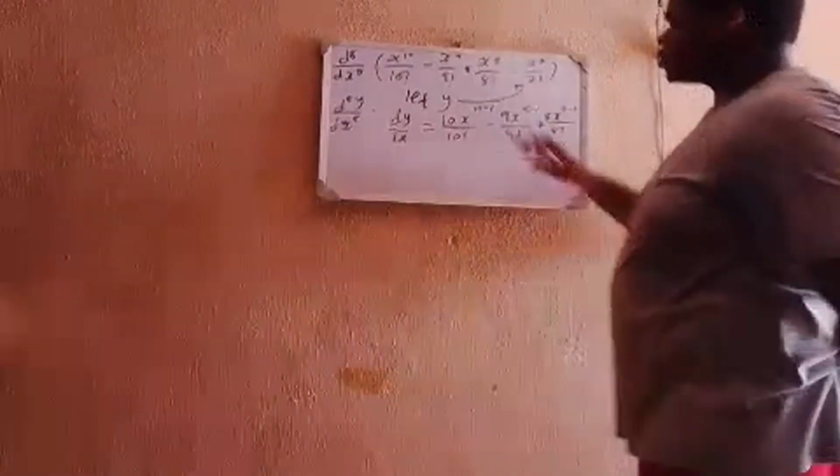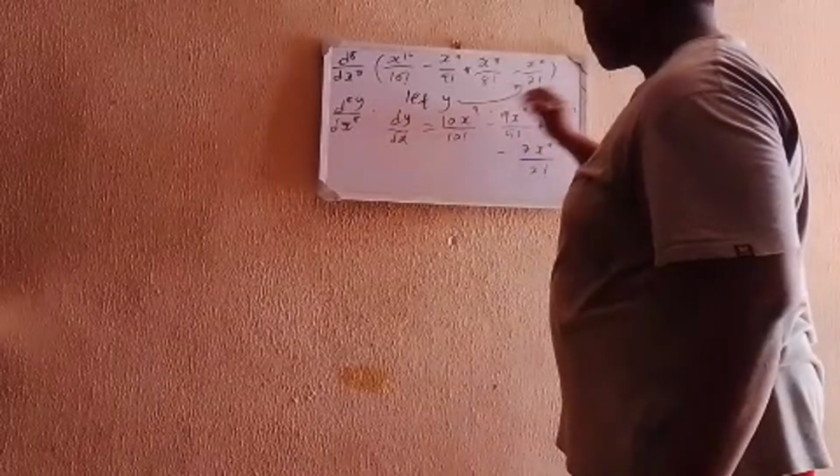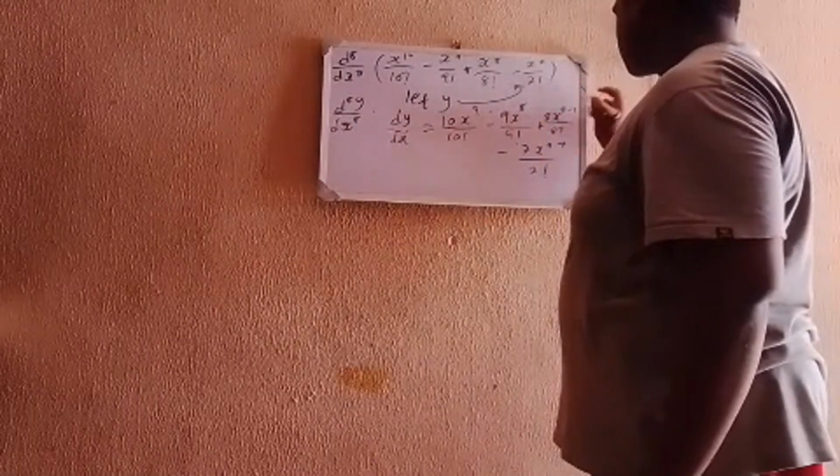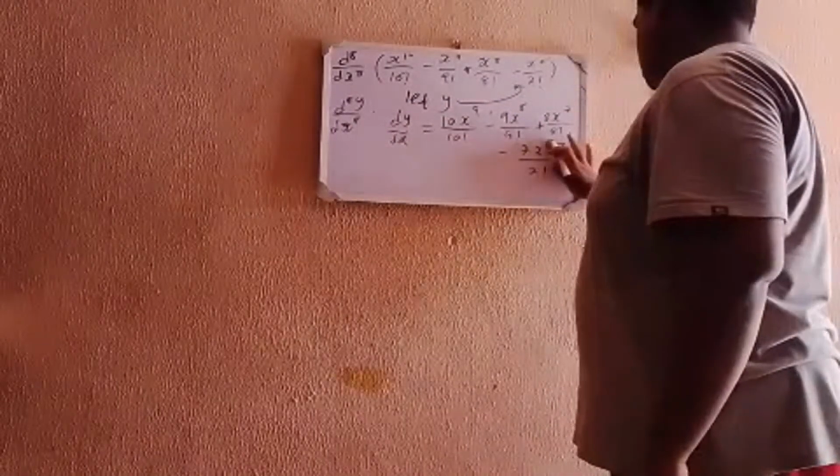So now, what happens to the powers? 10 minus 1 becomes 9. 9 minus 1 becomes 8. 8 minus 1 becomes 7. And 7 minus 1 becomes 6.